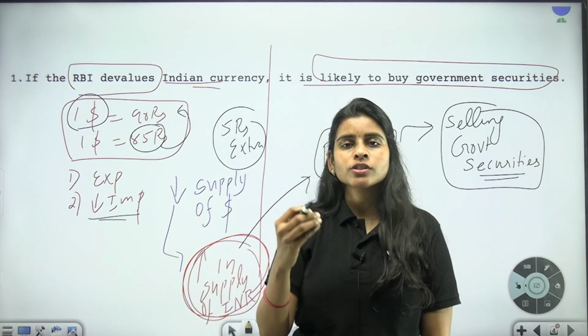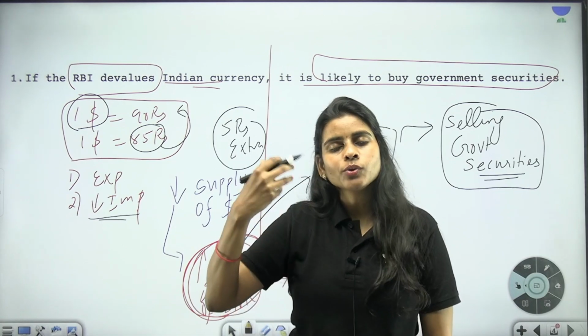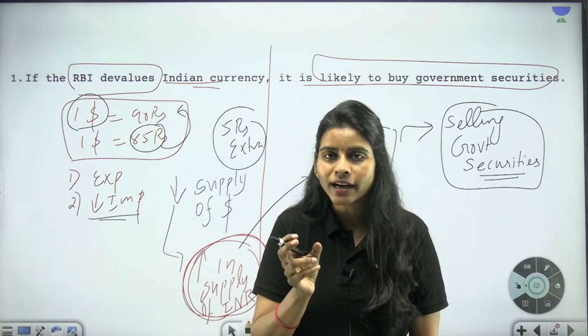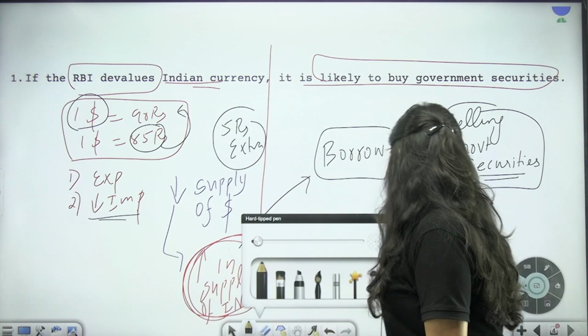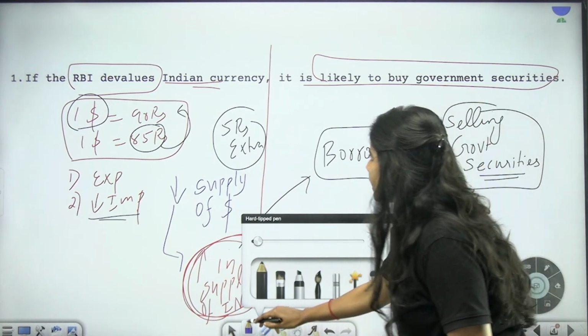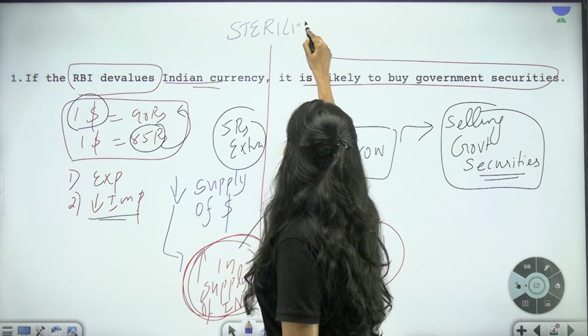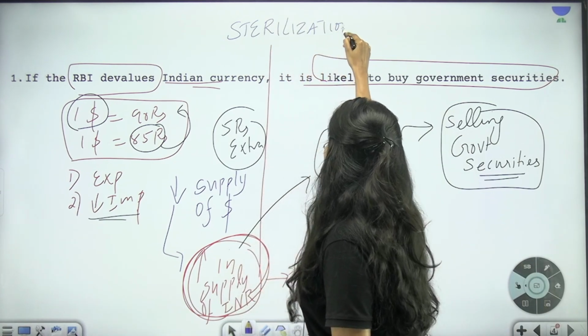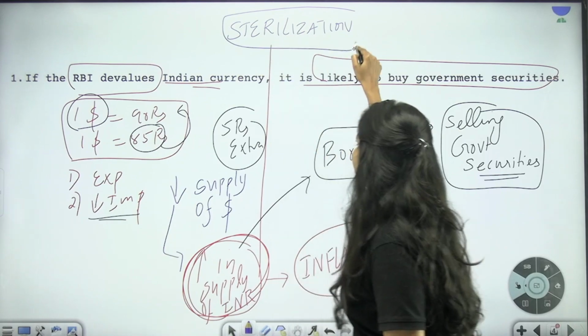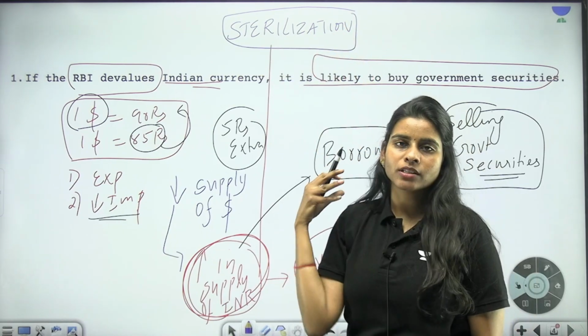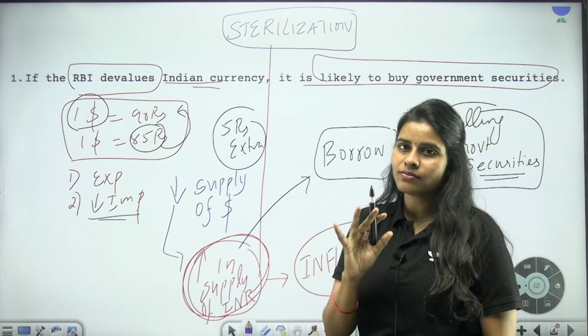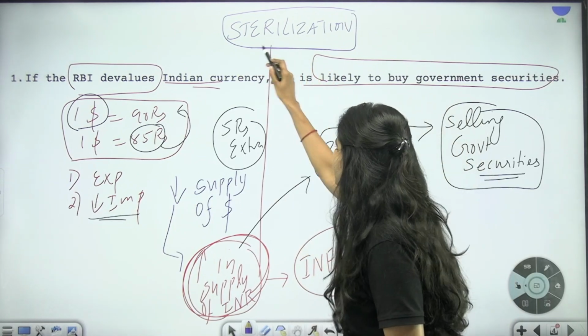So this operation of selling government securities followed by devaluation is called sterilization. Okay, so this process of going for open market operations where the RBI sells the government securities followed by devaluation is called sterilization.